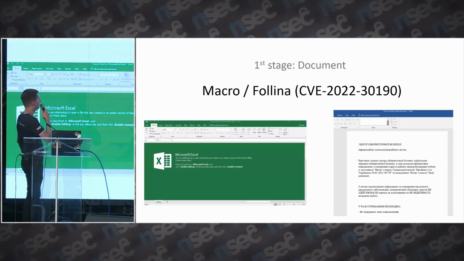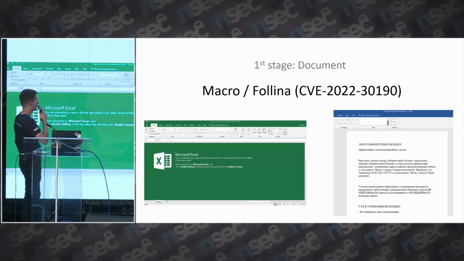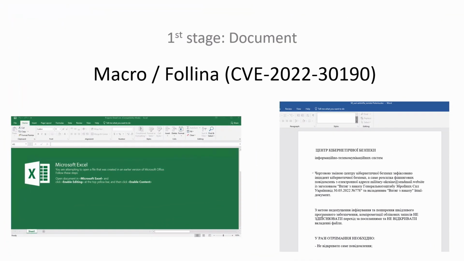So here are examples of malicious documents that the group has used. The one on the left uses some traditional VBA macro, while the one on the right was used, if I remember correctly, in June 2022 against